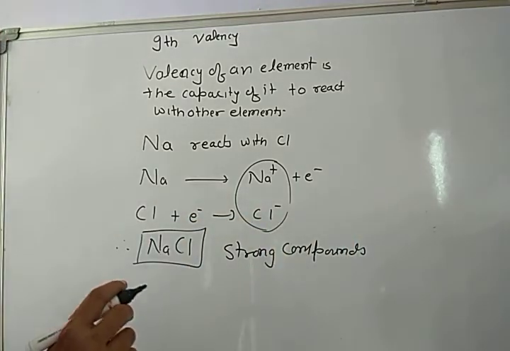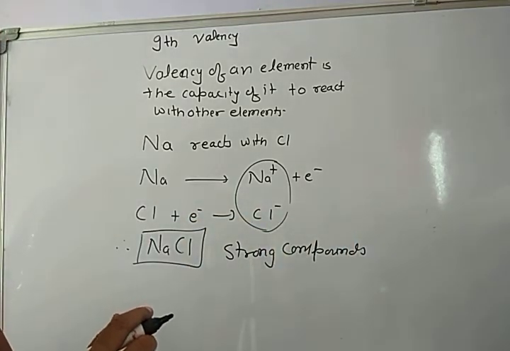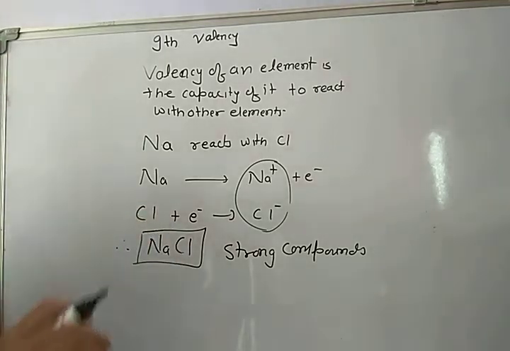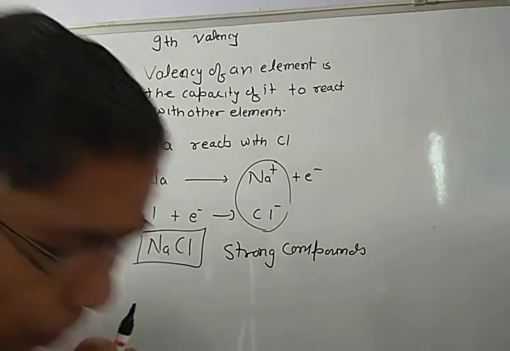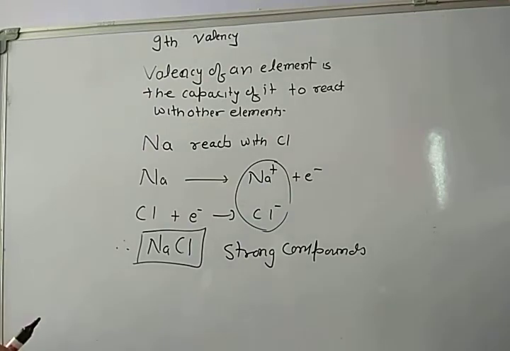These bonds, electrostatic bonds, cannot be easily broken. Therefore their melting point, boiling point very high. They remain solid at room temperature. So this is what. Now how to study about valency from this?